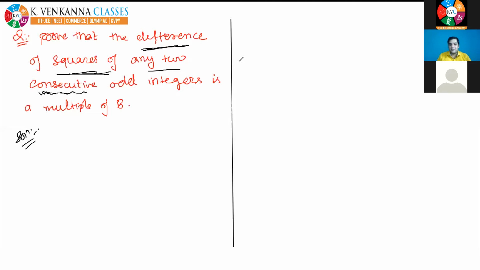Is it a multiple of both? I don't understand whatever you are saying. Sai Venkatraman, is it a multiple of both?